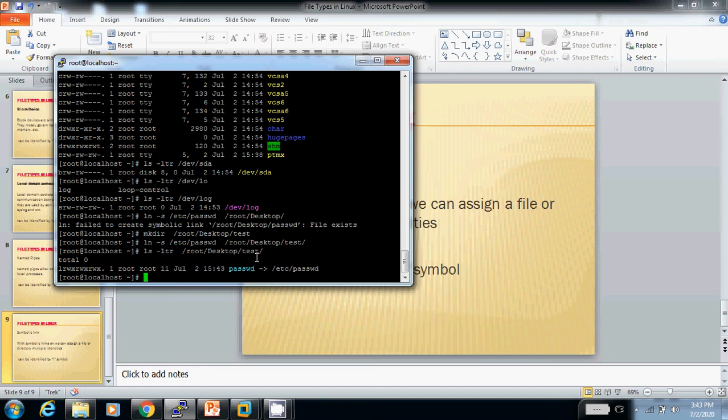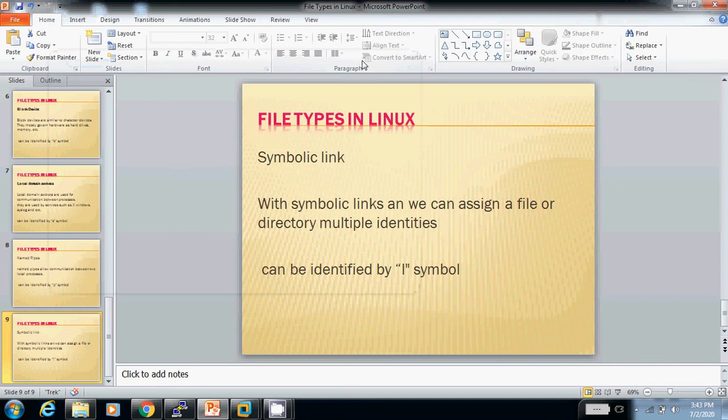This is all about Linux file types. There are 7 file types in Linux.